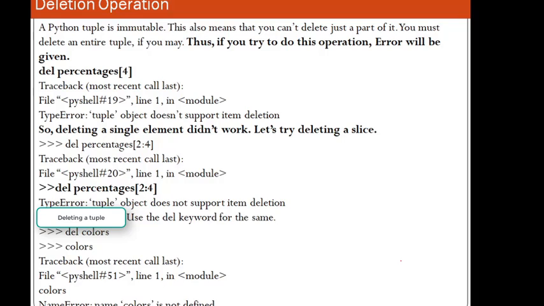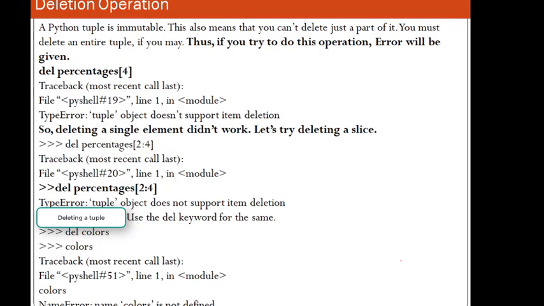You must delete an entire tuple if you want. If you try to delete an element, as you can see in the example over here, del percentage[4], percentage is the name of the tuple, and you are trying to delete the element with index 4. It is giving you the TypeError: tuple object does not support item deletion,